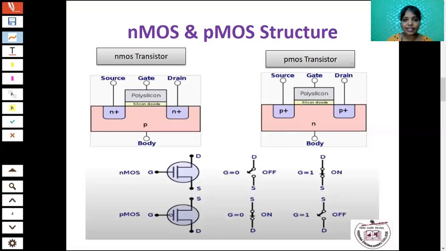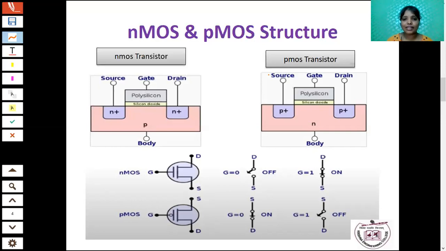This silicon dioxide acts as the insulator. Over the silicon dioxide layer, one metal is coated. That metal is called polysilicon. From this polysilicon, the gate is drawn out. Okay. So this is the structure of the NMOS and PMOS transistor.